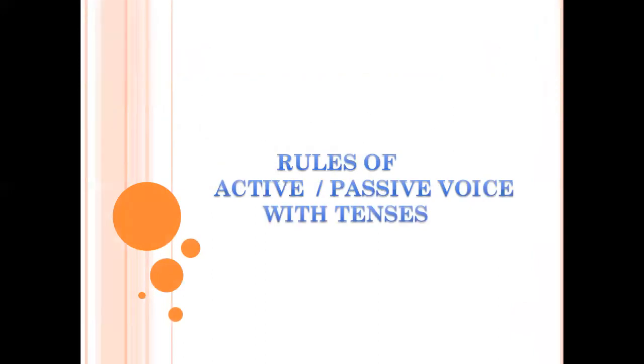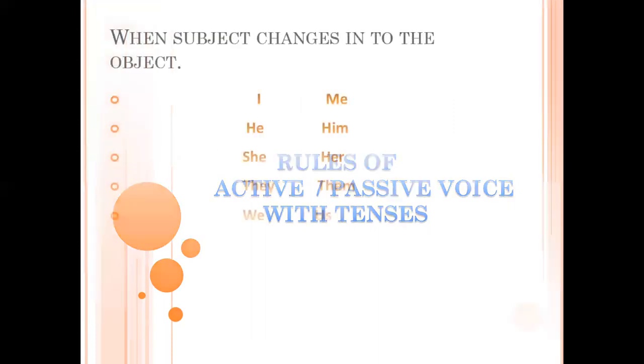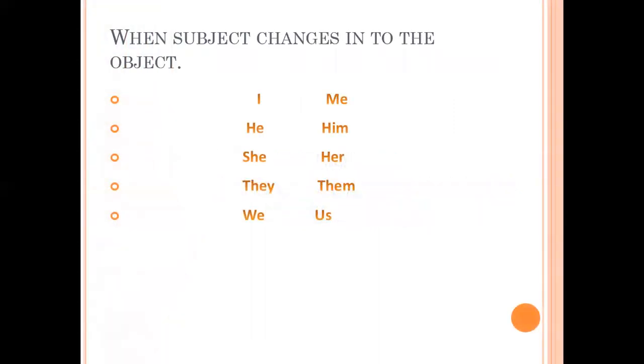Now, focus on the rules of active and passive voice with tenses. Whenever active voice is converted to passive voice, pronouns are also changed. Like, I in active voice will be changed to me. For example, I baked the cake.